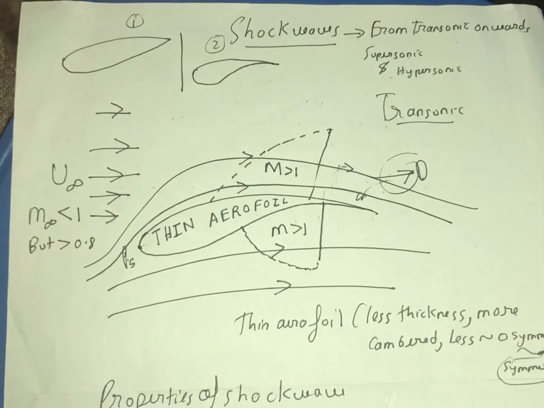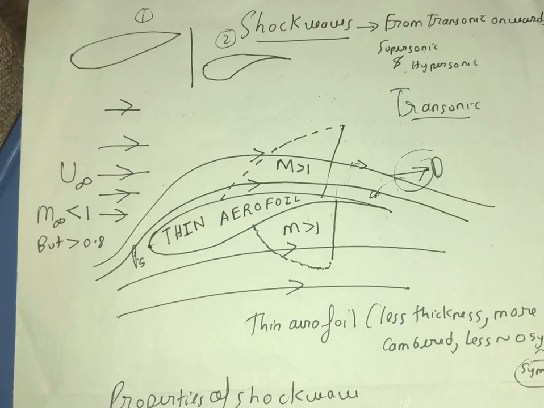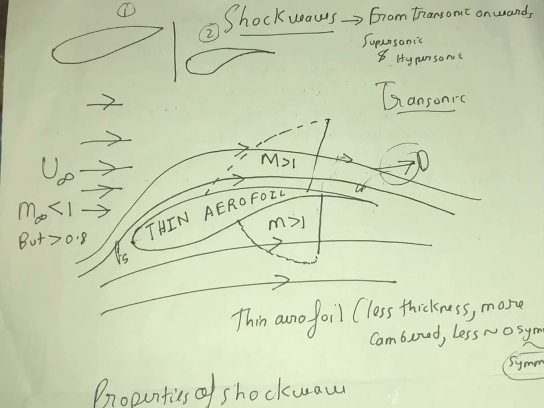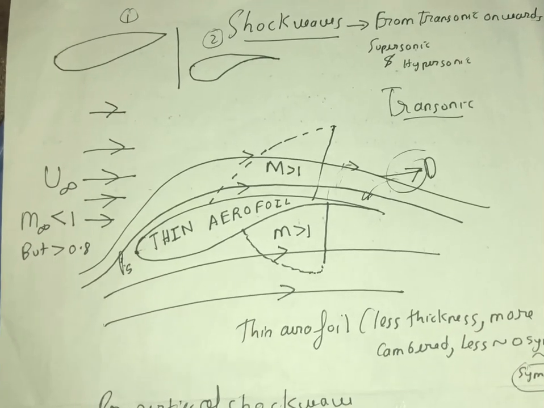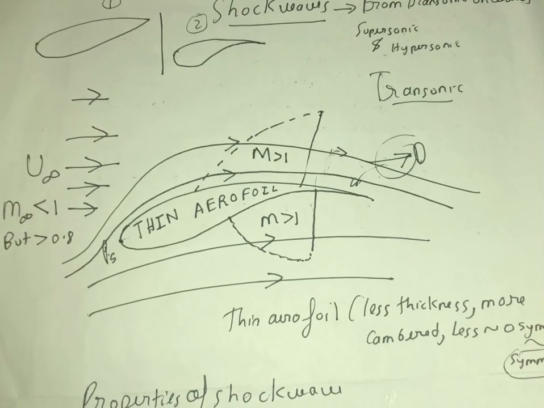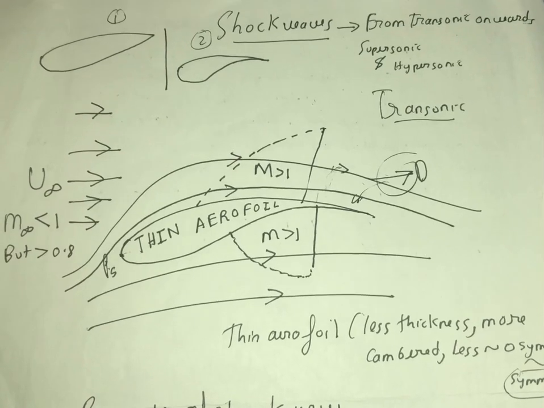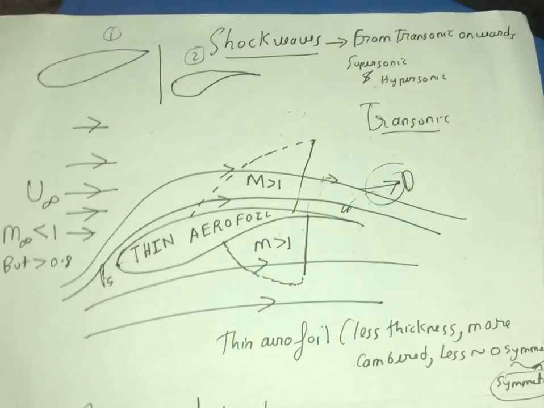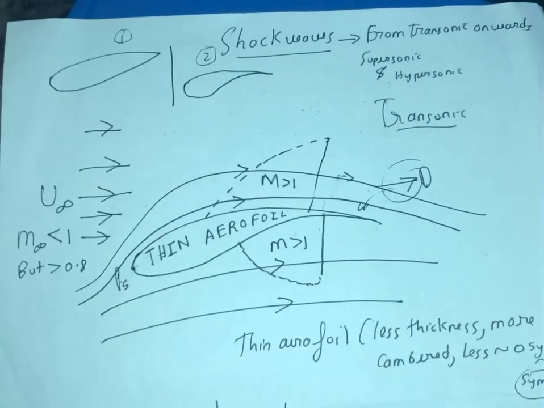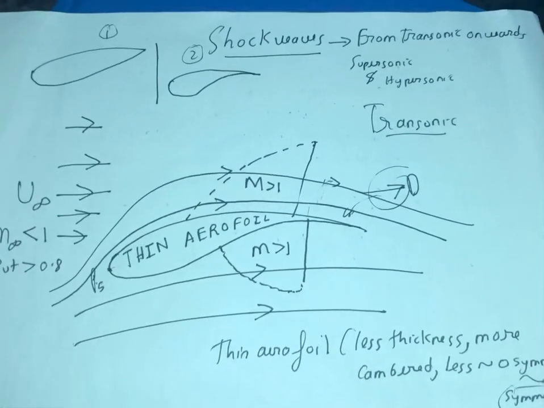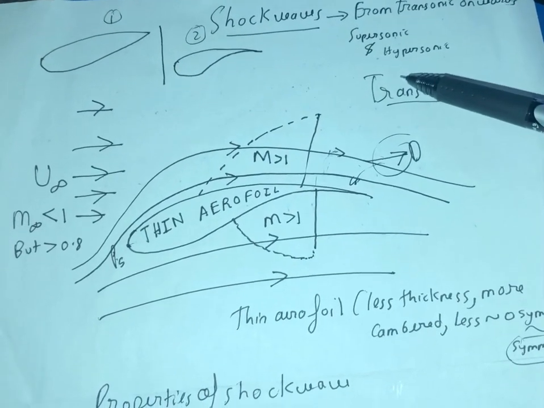It is equal to the Mach number, and the Mach number is a dimensionless quantity. That quantity normally generalizes the shock waves, and shows us whether shock waves are present in the flow of the fluid passing over a slender body. So generally shock waves start from transonic onwards, then from transonic to supersonic to hypersonic.